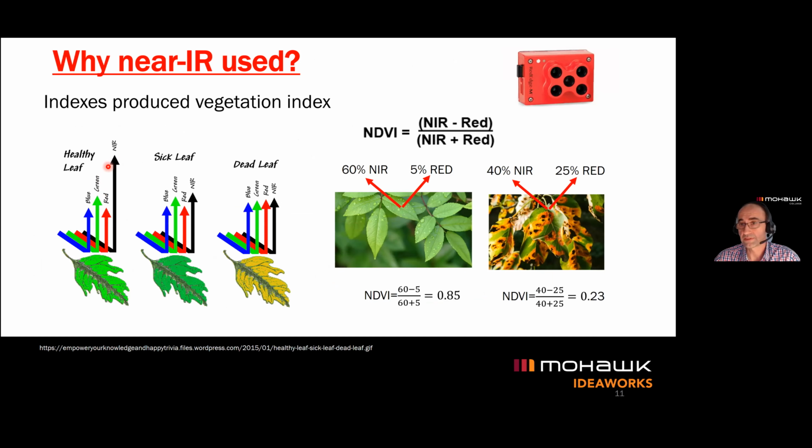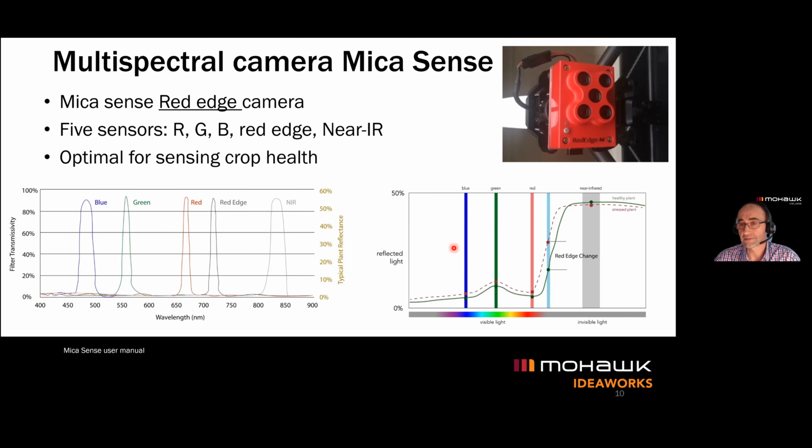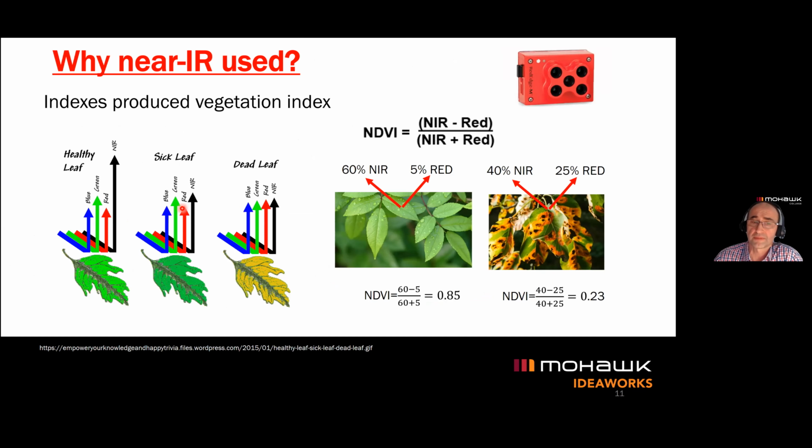So this is near infrared. The level is going to the top in reference to blue, green, and red. When we have some problematic symptoms, the near infrared reflectance would be decreasing. And if we have a really bad situation, a dead vegetation, then the response would be even lower for the near infrared.